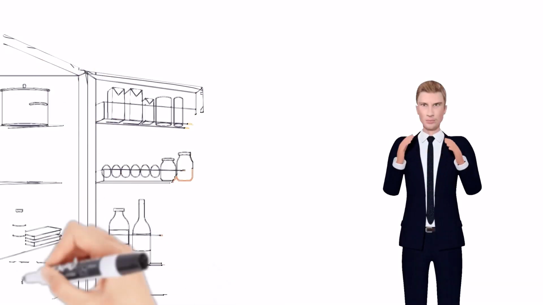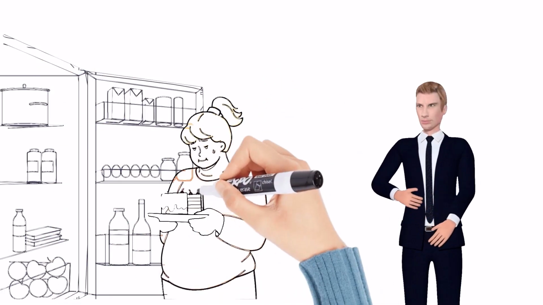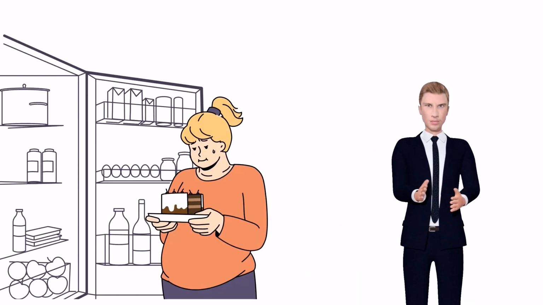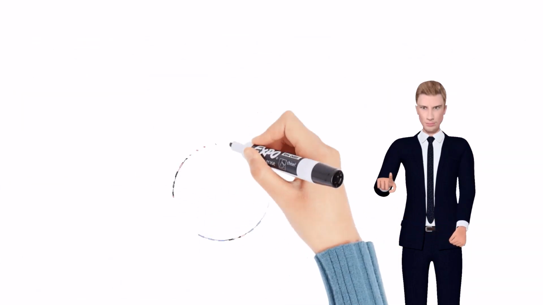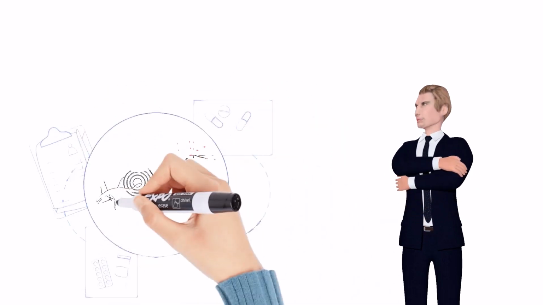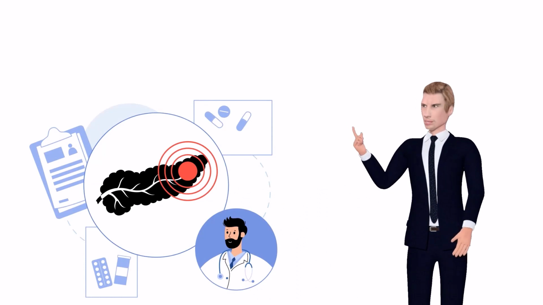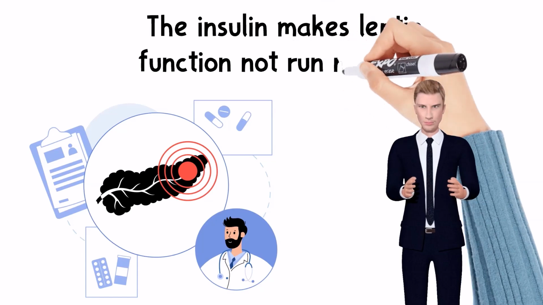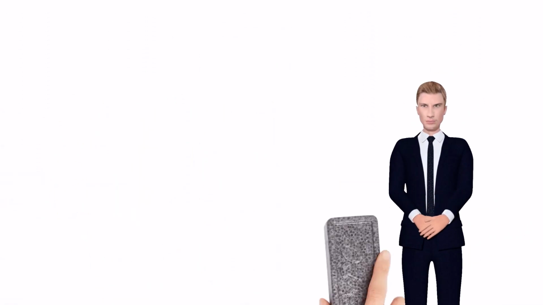This question has been answered by Robert Lustig, an endocrinologist and obesity expert based in California. He expressed the opinion that insulin makes leptin function not run normally. Here's the explanation according to Lustig. As we know, insulin is released by the pancreas when you eat, which means insulin levels in your body increase. Meanwhile, your leptin hormone is working when you decide to stop eating. Levels of leptin hormone increase after you eat and send a message to your brain that you are full.